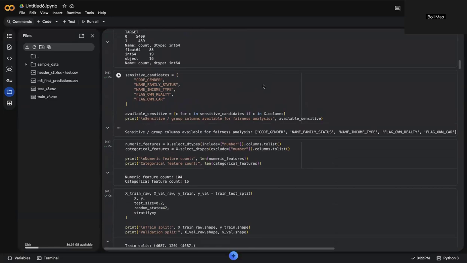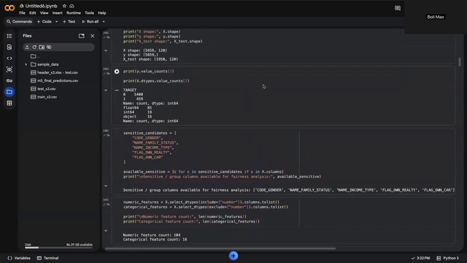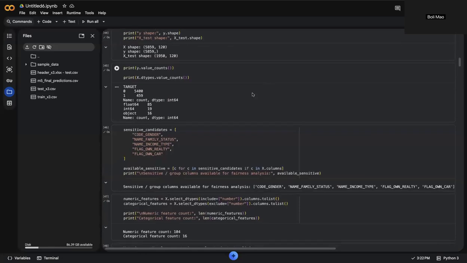After training the model, I evaluated the performance on the validation dataset using several metrics. The accuracy of the model is around 0.89. However, because the dataset is imbalanced, accuracy alone does not tell the full story. More informative metrics include precision, recall, and ROC AUC.